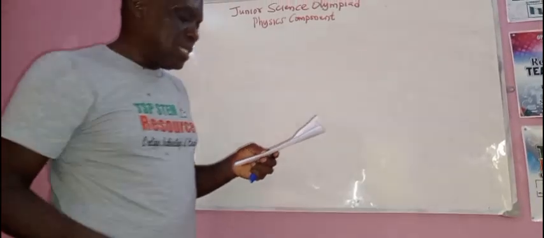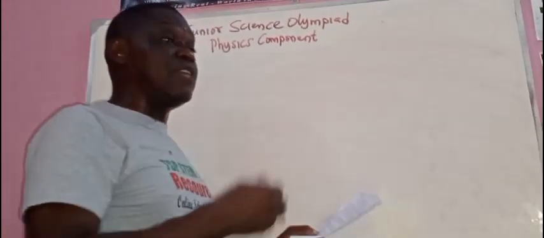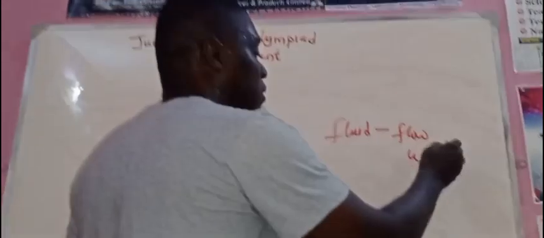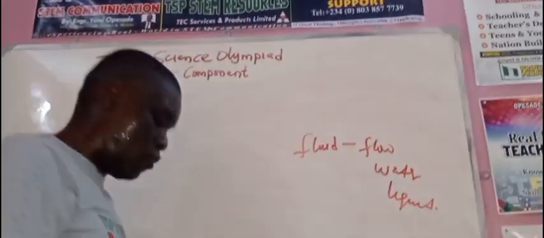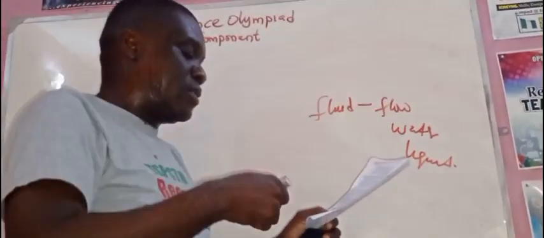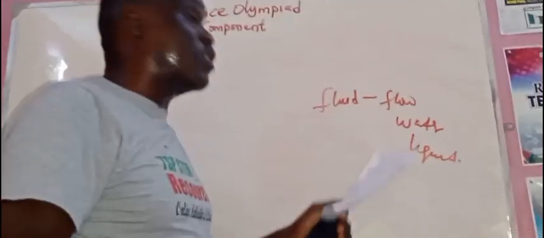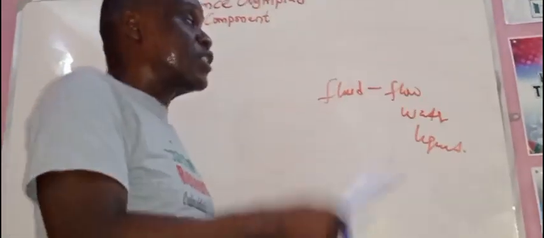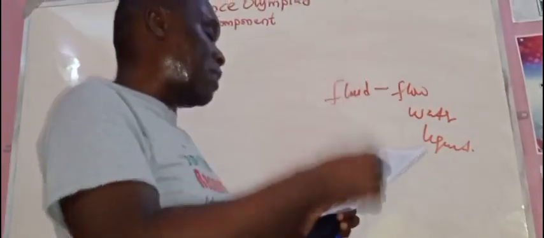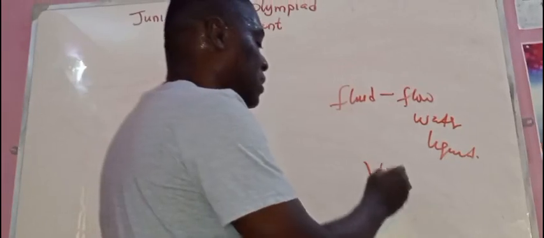The internal friction in a fluid. When we say fluid, it means matter that flows, substances that flow. A good example is water or liquid. Liquid petrol, kerosene, they flow. So the internal friction in a fluid is called viscosity. Take note of that. The friction that exists within liquid or matter that flows is viscosity.